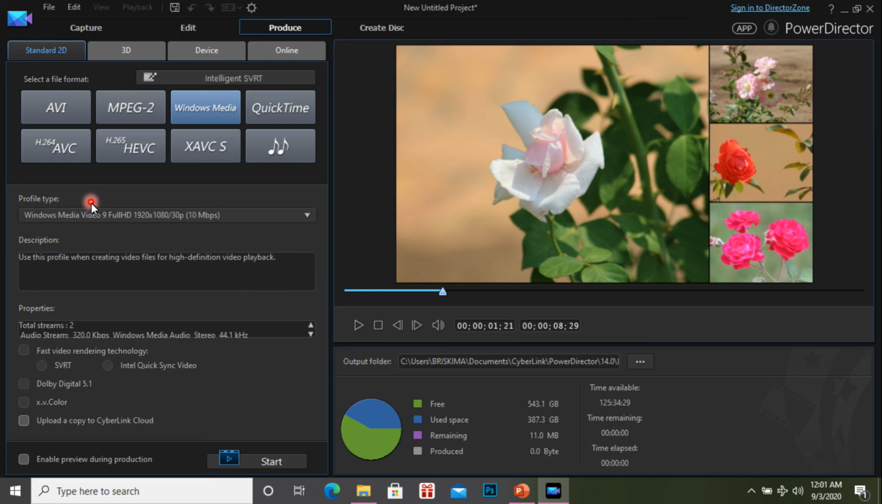Here also you can make changes. This is a very important one, the profile type: Windows Media Video 9 full HD, which is 1920 by 1080. You can increase or decrease the size here. After all the settings, you just give the start, then it takes some time.